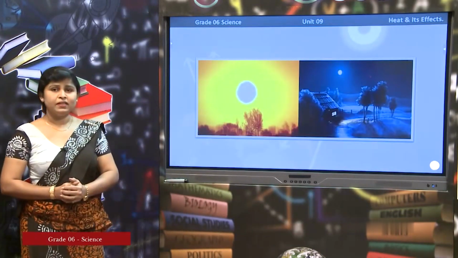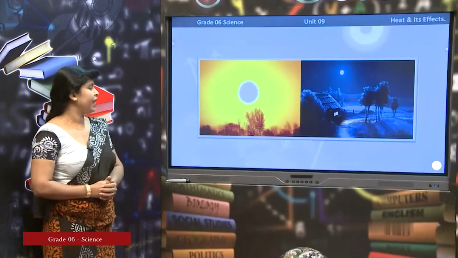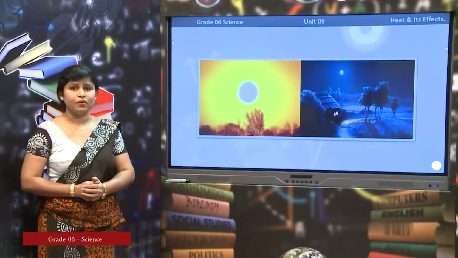Again, I have got another 2 pictures. Look at the pictures. Can you identify? Yes. The first picture is showing us a daytime and the second picture is showing us a night time. During the daytime, you know that all the things in our environment get warm due to the heat of the sun, and during the night time the things in our environment get cool, right?